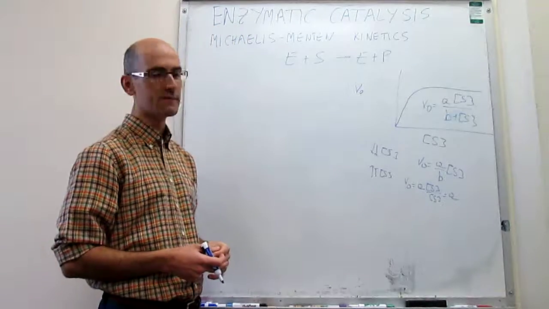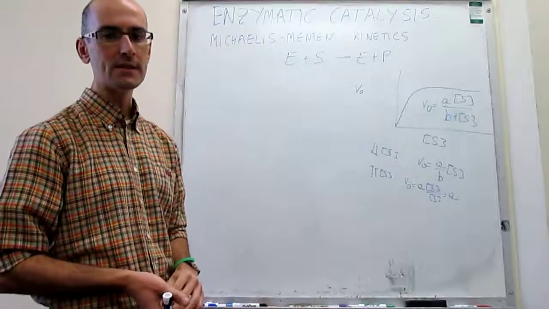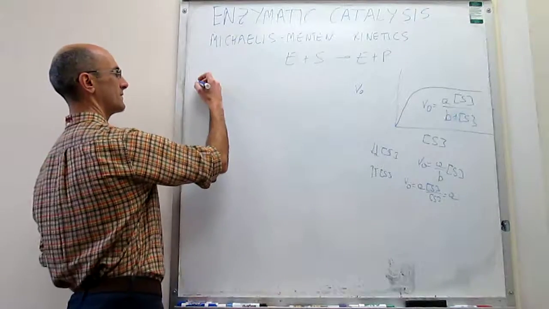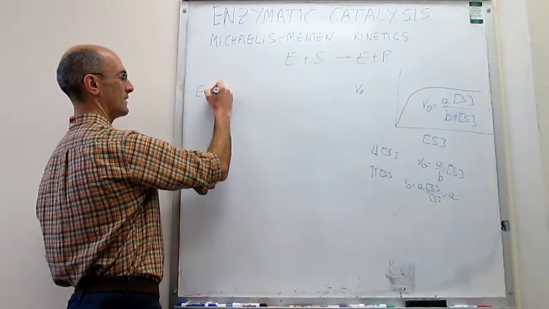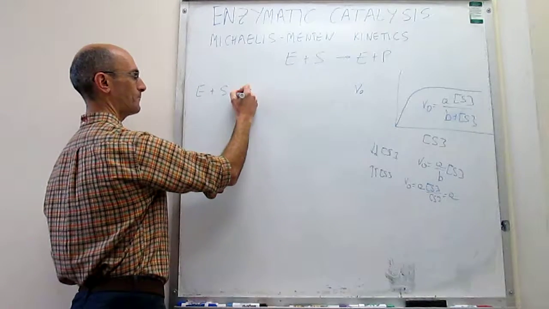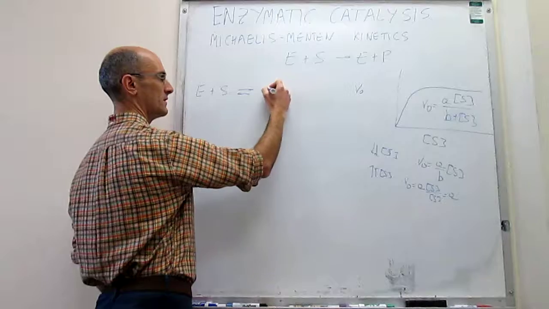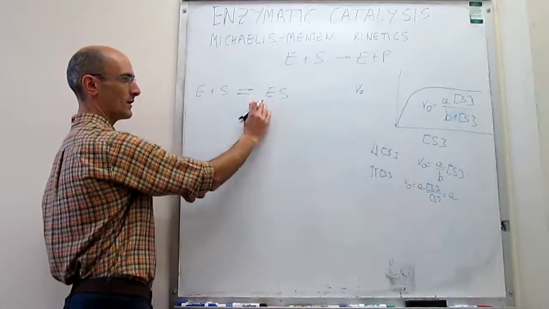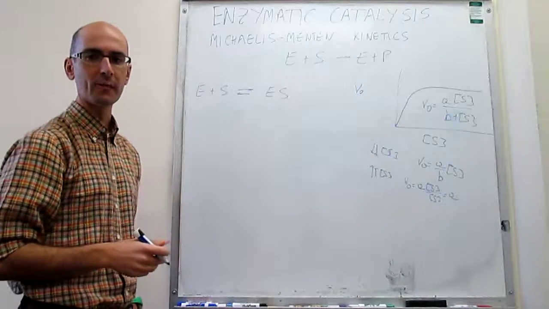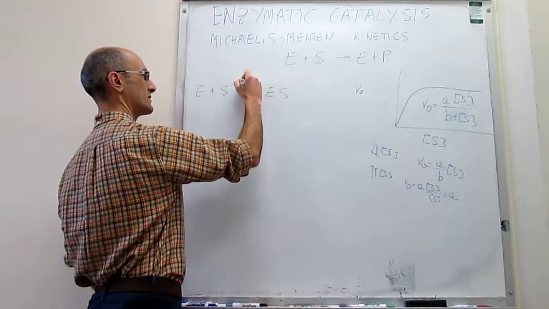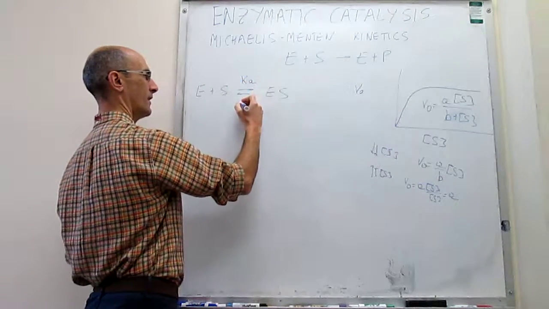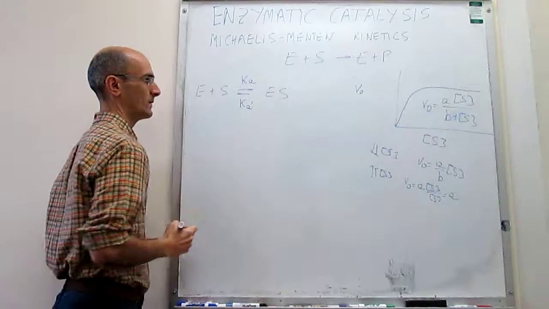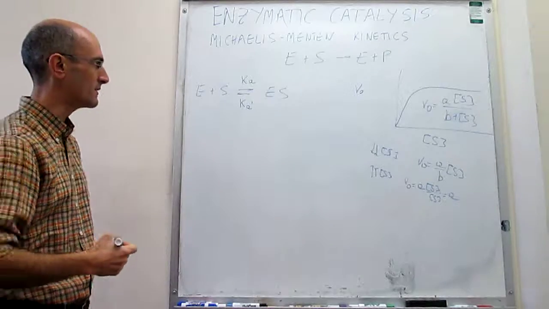Michaelis and Menten did this work, and the mechanism that they put forward to justify that rate law is something like this. You have an enzyme-substrate interaction first, which looks like this, and it's a reversible one. The enzyme-substrate complex can revert back to reagents. The rate constant for the forward process is k_A, and for the reverse process is k_A prime. That's the first step in the mechanism.